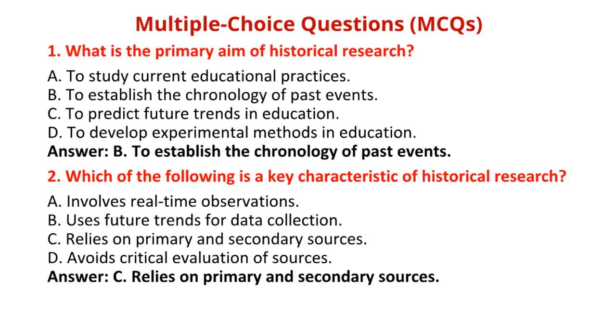2. Which of the following is a key characteristic of historical research? A. Involves real-time observations. B. Uses future trends for data collection. C. Relies on primary and secondary sources. D. Avoids critical evaluation of sources. Answer: C. Relies on primary and secondary sources.